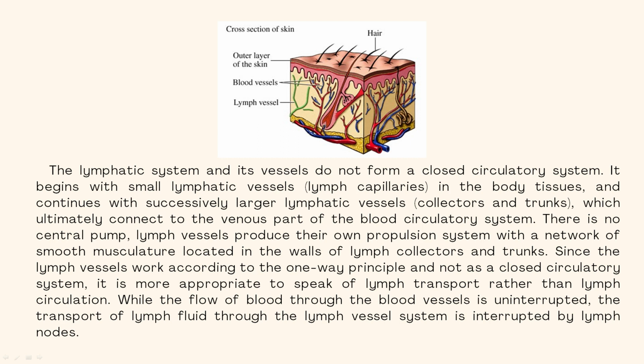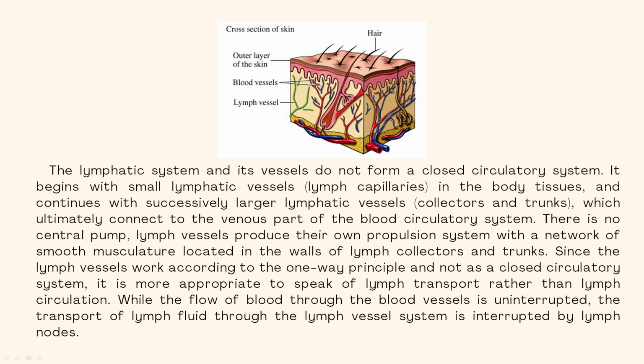The lymphatic system and its vessels do not form a closed circulatory system. It begins with small lymphatic vessels in the body tissues and continues with successively larger lymphatic vessels, which ultimately connect to the venous part of the blood circulatory system. There is no central pump.